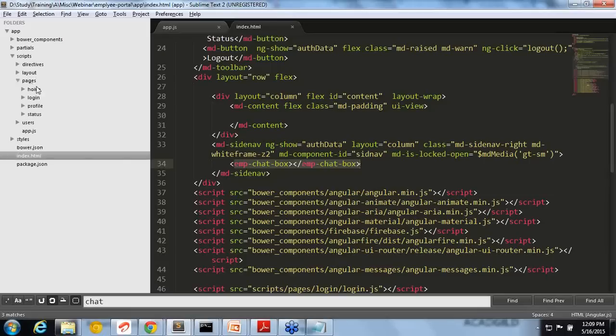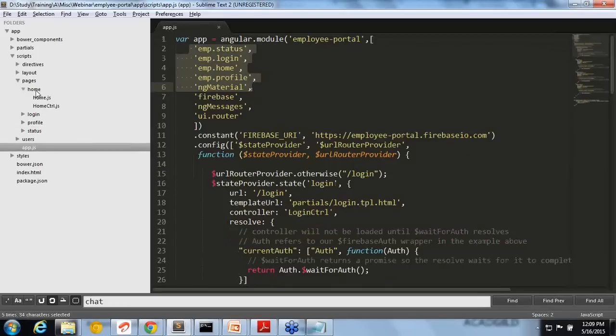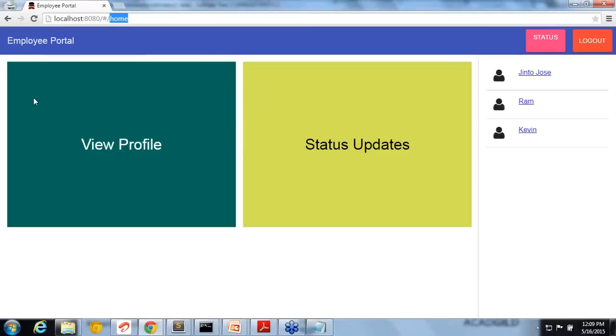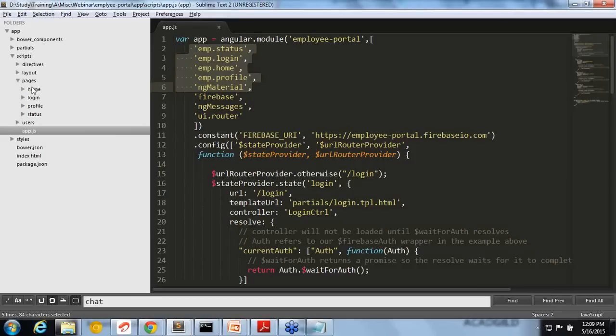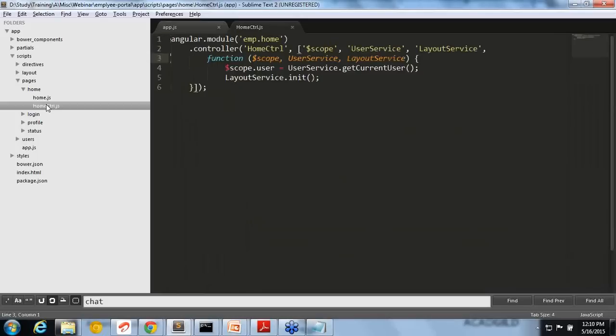Then come the pages. For each page I have separated the code. This is where Angular is very useful, because since Angular has this module structure, we can separate into different sections. Now it is easy: let's say anyone joining is going to work on this, and I ask you to make some change in the home page. It's very easy for you to understand. You just need to go to pages, home, and you know for sure you need to add it there. Even if you start now, you can easily make some contribution, because you know the path. That is the main purpose of this structuring. So this folder structuring, feature-wise or page-wise, is very important.